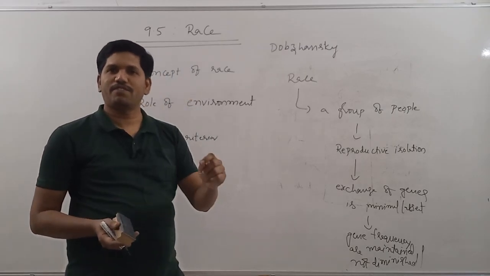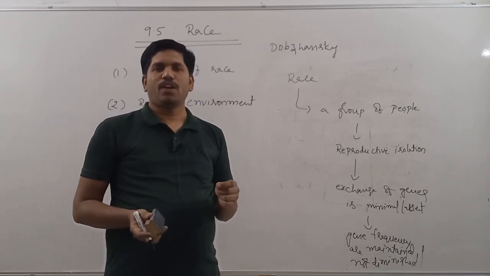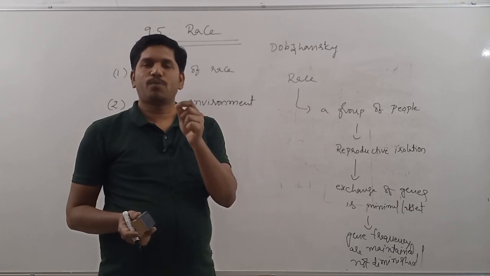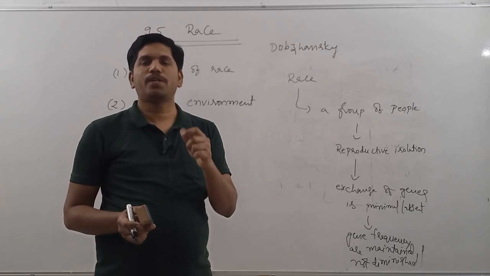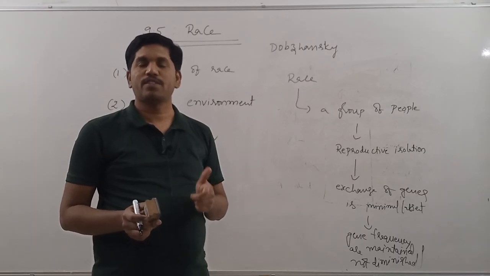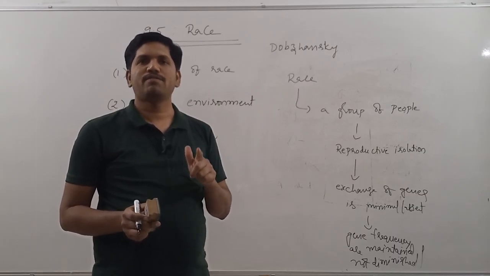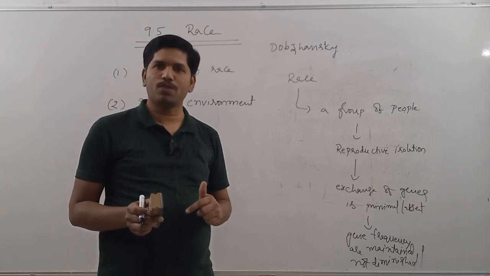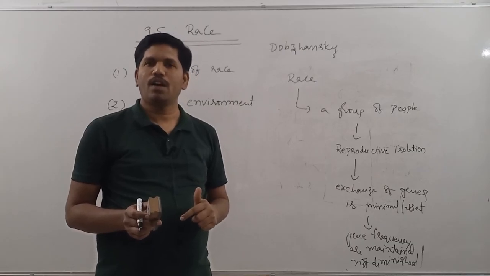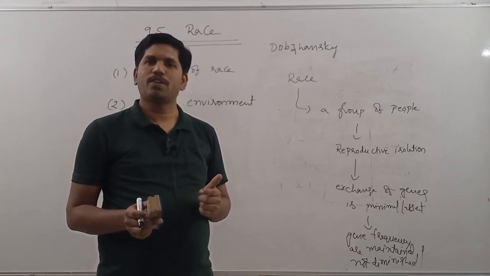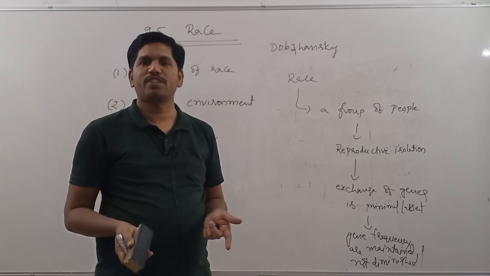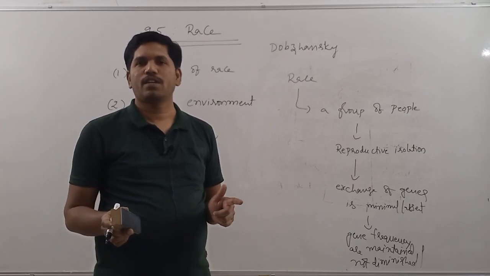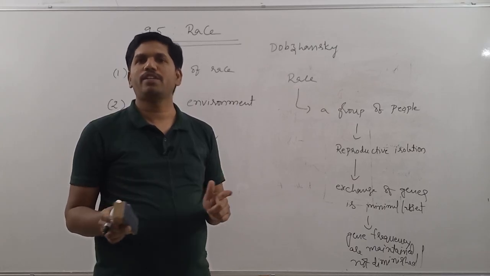That's why he gave the definition like this: a race is nothing but a group of people which is reproductively isolated, such that the exchange of genes between one population and another population is almost nil or absent, because of which those gene frequency differences are not diminished or they are maintained.